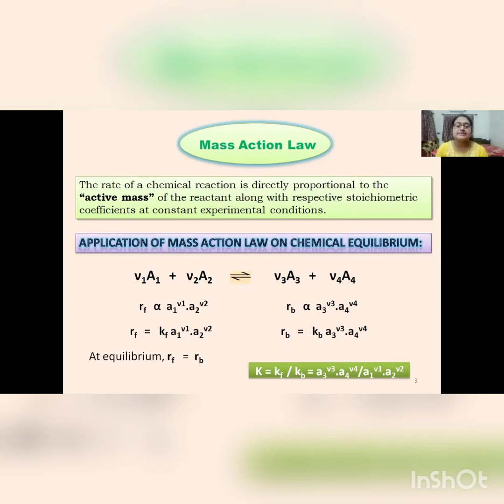So we can equate this Rf to Rb, and then if we equate, the final expression appears as follows. That is Kf by Kb equals A3 to the power nu 3 into A4 to the power nu 4 divided by A1 to the power nu 1 into A2 to the power nu 2. Here Kf and Kb both are constants, so their ratio is also a constant, and that constant is known as the equilibrium constant, and it is represented by capital K.